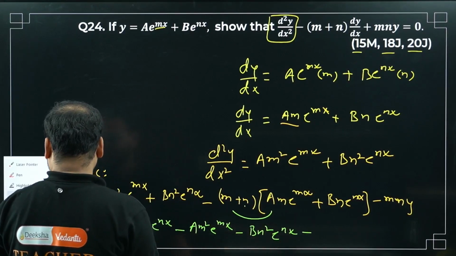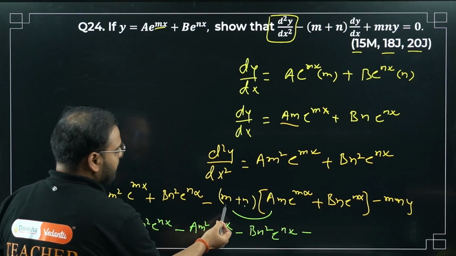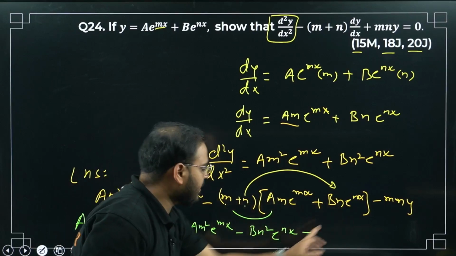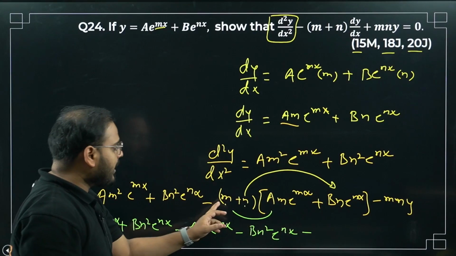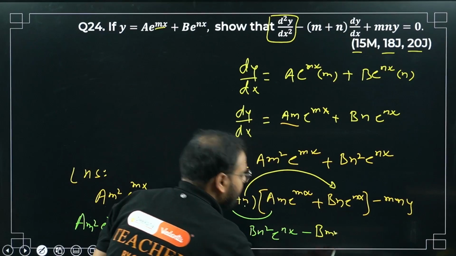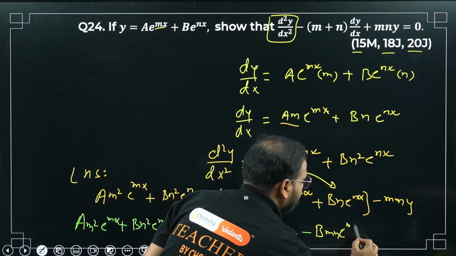Okay. So far what I've done: I multiplied m with this and I multiplied n with this. So I got b n square e power nx with the minus sign. Now I'm going to multiply m with this term. I'm going to get what? Please check. Minus b m n e power mx.